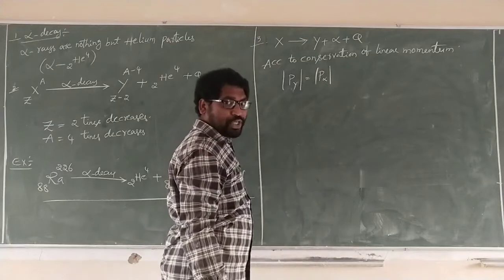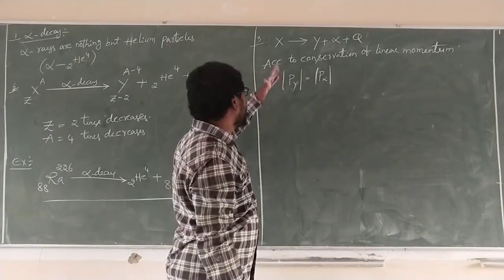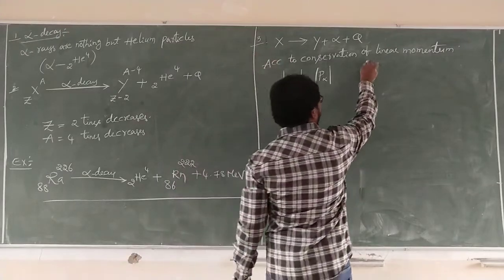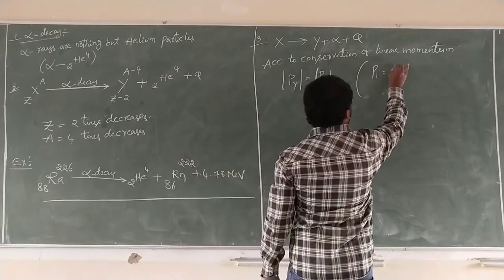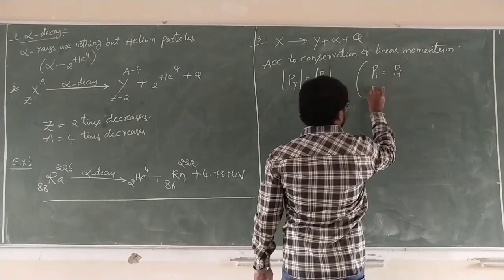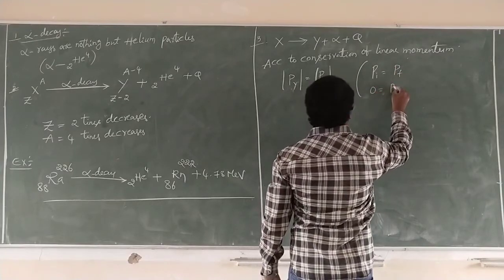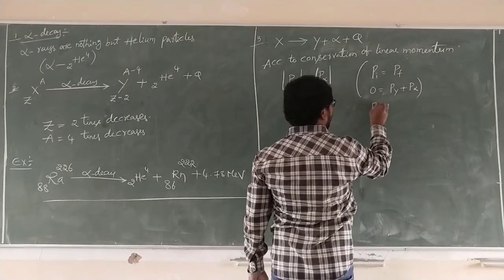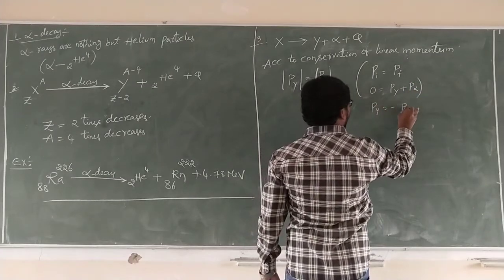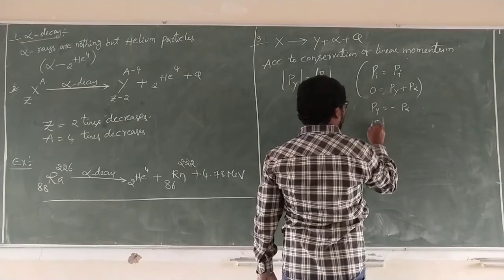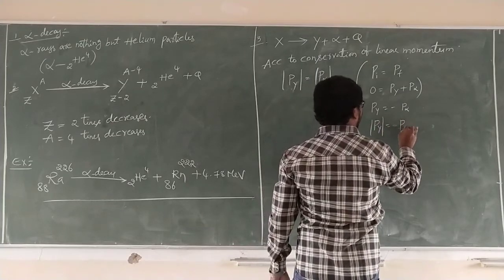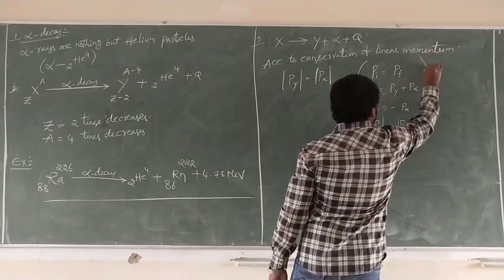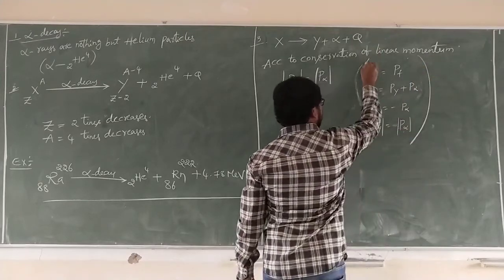Do you know the law of conservation of energy? Before momentum is equal to after momentum. Initial momentum is 0, and final momentum is momentum of Y plus momentum of alpha. After that, P Y minus P alpha. We get P Y equal to P alpha on both sides.